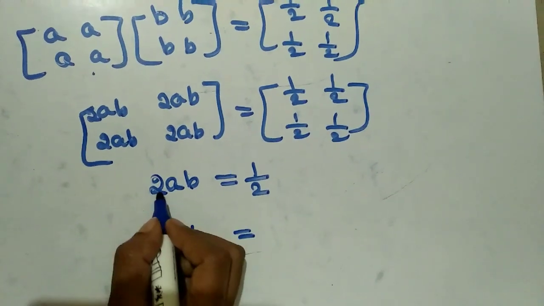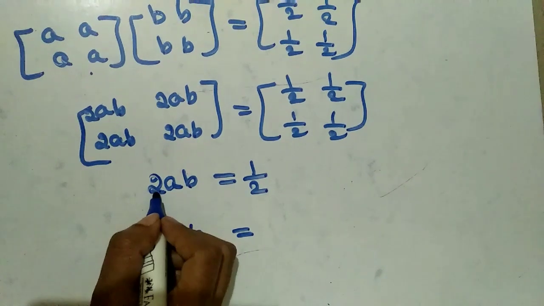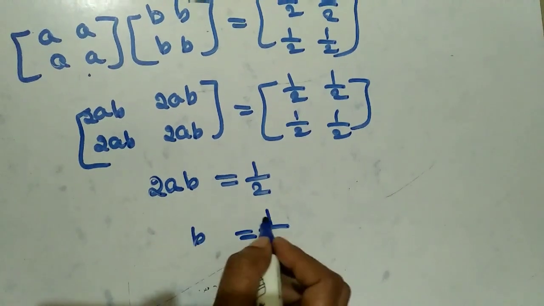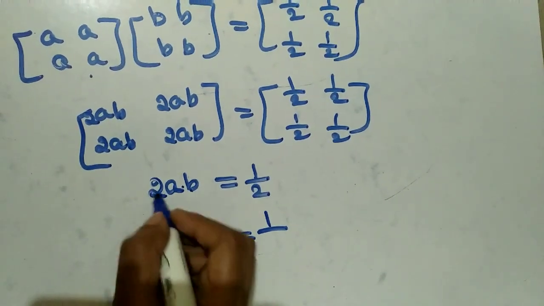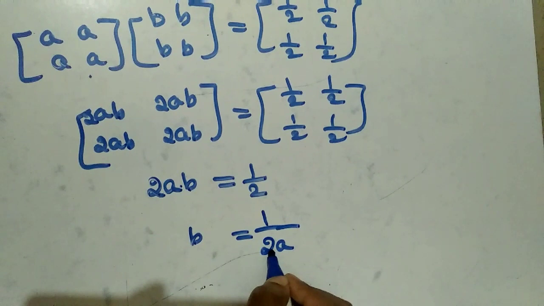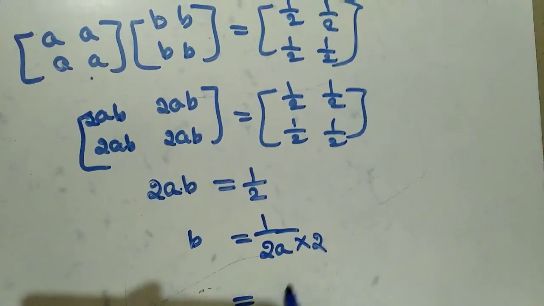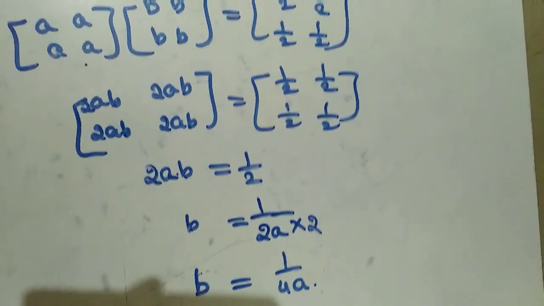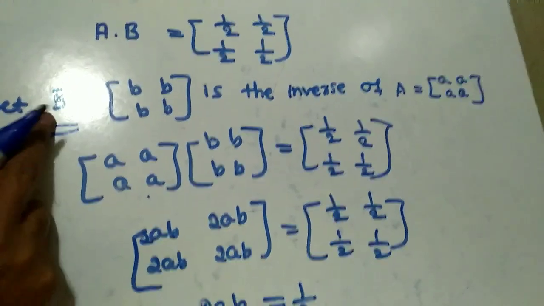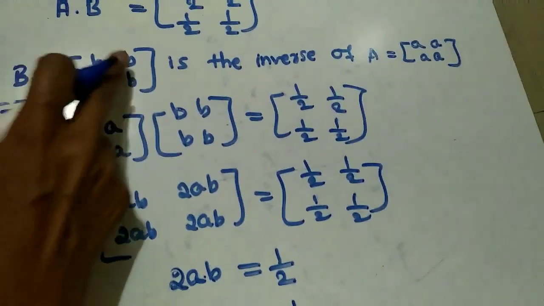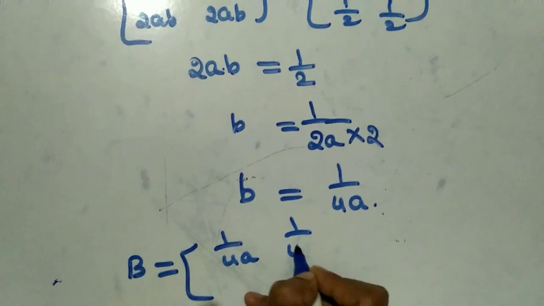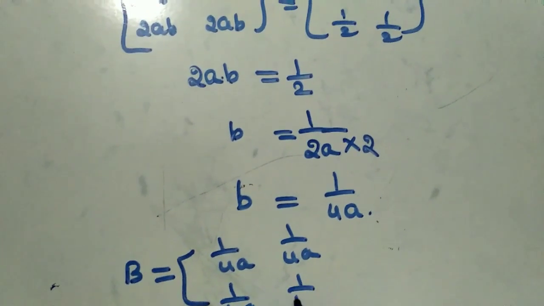Now we need this B, right? Just transfer this to the right side. It is a multiplication on the left side, so if it goes to the right side, it becomes a division. Already 2 is present here, so we get 1/4A. So this B is nothing but 1/4A. It means B is equal to 1/4A, 1/4A, 1/4A, 1/4A.